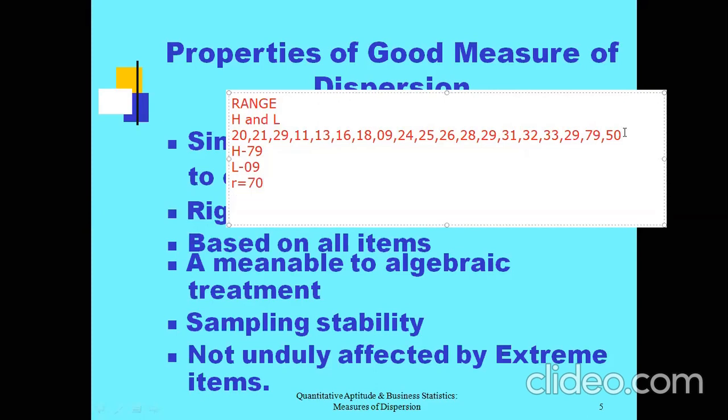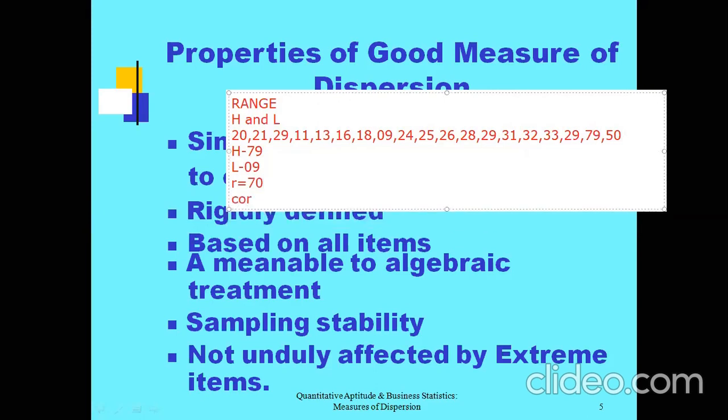Now when you study range, along with that we need to study the coefficient of range. How to ascertain coefficient of range? Very simple: highest value minus lowest value divided by highest value plus lowest value. The entire factor should be multiplied by 100. Why? Because the coefficient of range is always expressed in percentages. Relative measures are generally expressed in percentage, therefore you multiply with 100.